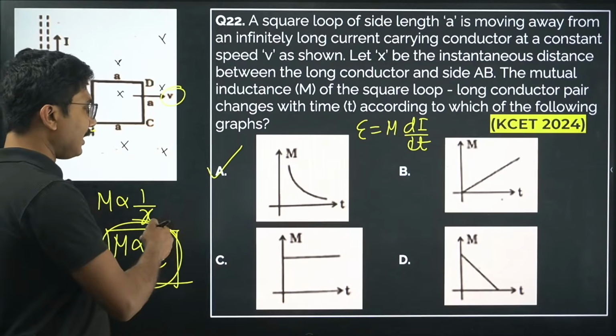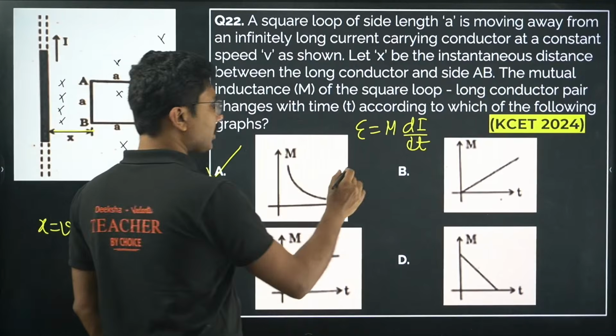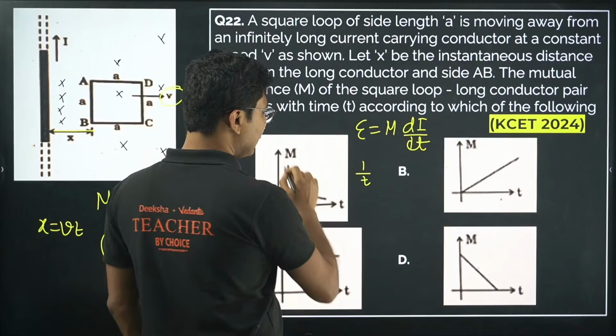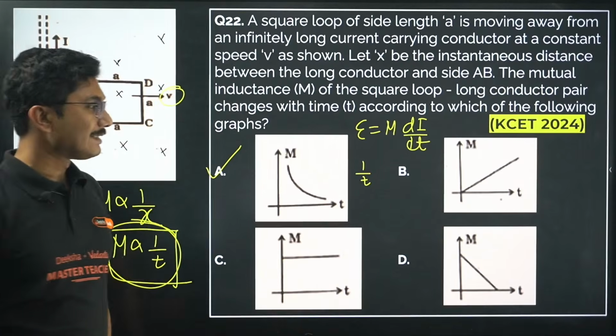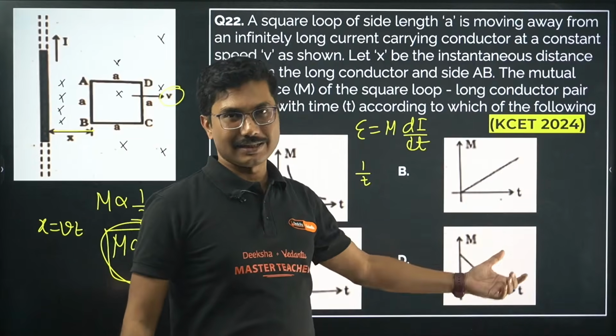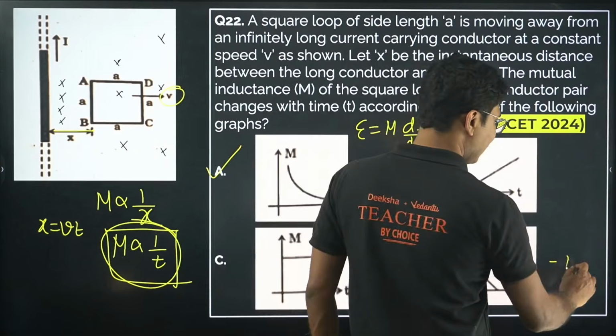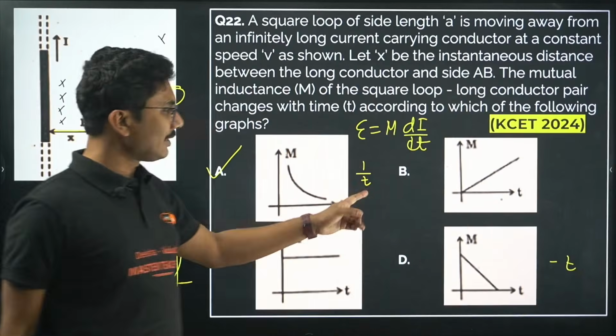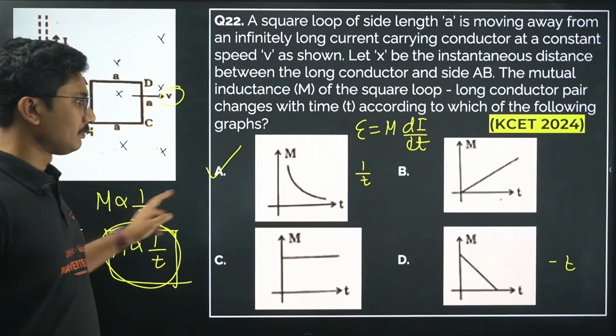So it is a non-linear graph, the inverse proportional graph, 1 by t. This is the inverse proportionality graph. This other one is simply a decreasing graph with negative slope, minus x. If it were minus t, then this graph would be correct. But it is 1 by t, so that is the reason this one is correct.